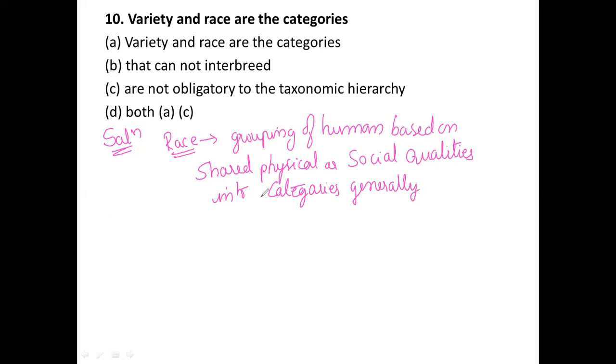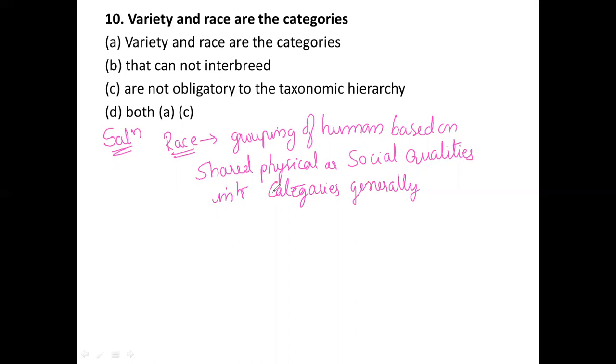So why am I telling it like this? Because of varieties of races. In the beginning we already discussed reproduction. Reproduction is very necessary to continue their races in the next generation. In the same manner here also there is one entirely different question, that is variety and race as categories.